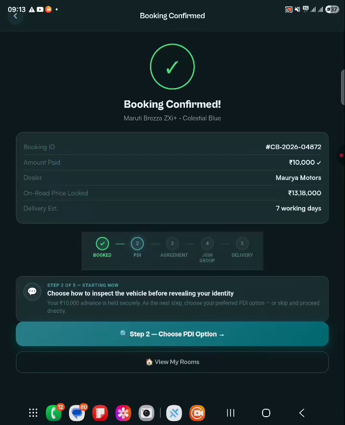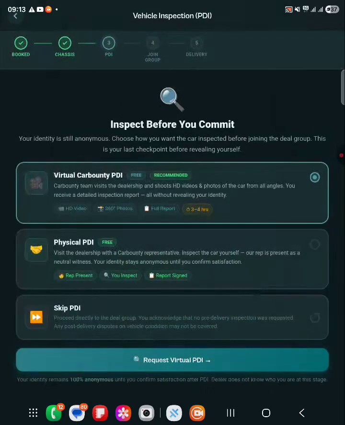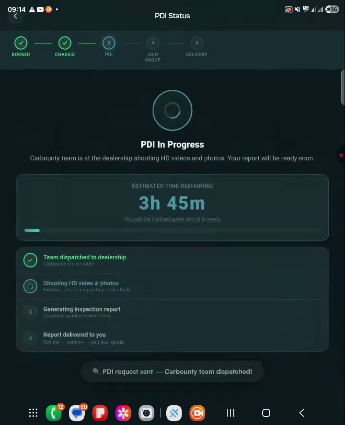Let me show you how this works. Step 2, choose the PDI option. Here there are three PDI options. Virtual Car Bounty PDI is the option where our team will visit the showroom and inspect the car. Physical PDI is for a customer who wants to go there along with the Car Bounty team and check the car himself. And if the user wants to just skip the PDI, he can also do so. But here I'm going to go with virtual Car Bounty PDI.